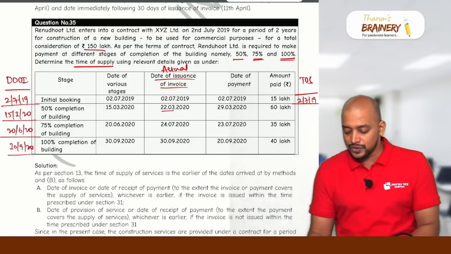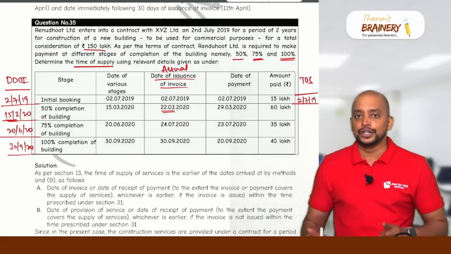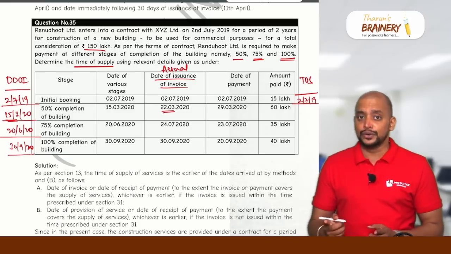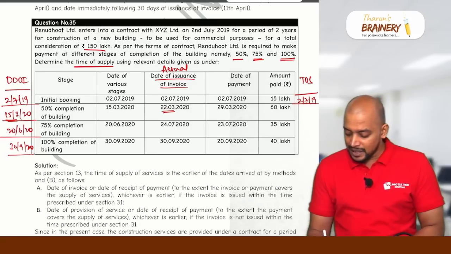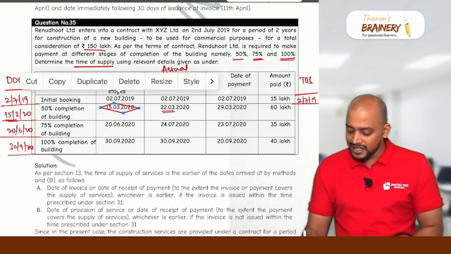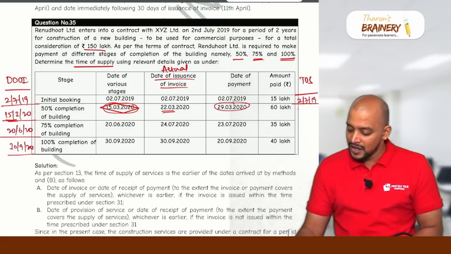Over. Then second, whether invoice is given within the due date. The actual date is 22/3 and the due date is 15/3. No, invoice is not given within the due date. When the invoice is not given within the due date, we'll take completion date or payment date, whichever is earlier. What is the completion date? 15/3. What is the payment date? 29/3. Which is earlier? 15/3/2020 is the time of supply.